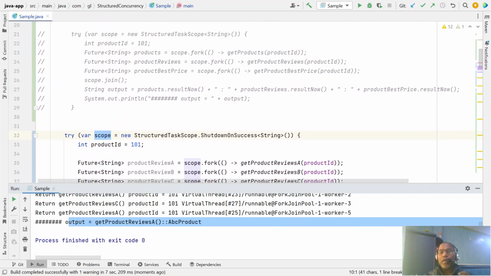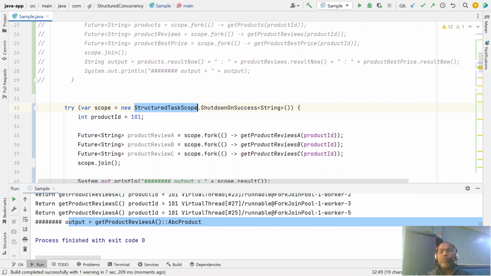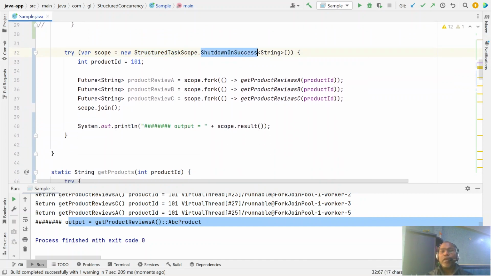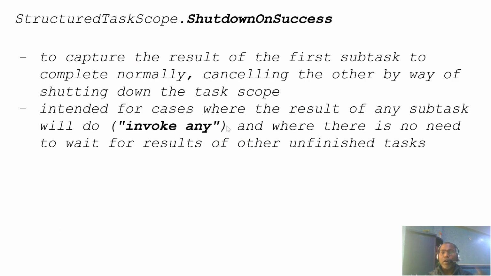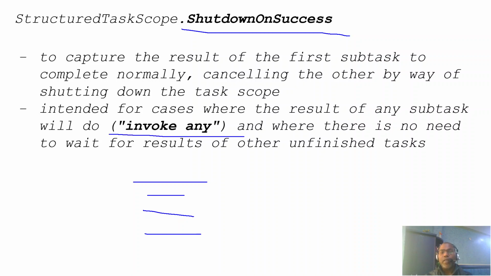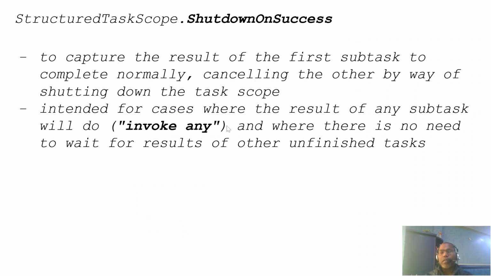So these are the two variations of your structured task scope class: shutdown on success and shutdown on failure. On failure, you decide what you want when a failure happens. Shutdown on success means you start thread 1, thread 2, thread 3, thread 4, all threads; if anyone finishes first, just get the result and cancel all the tasks.